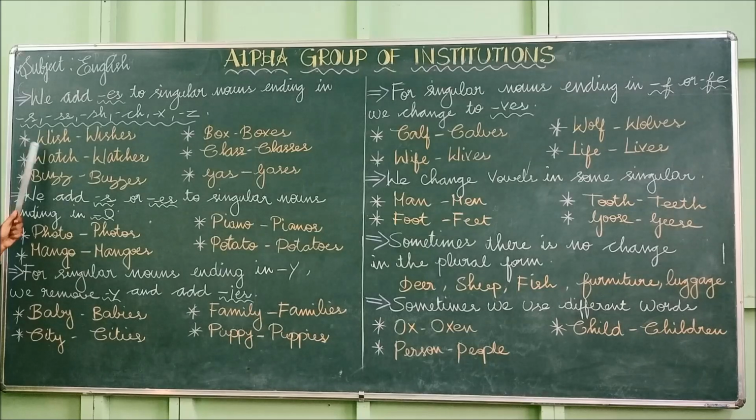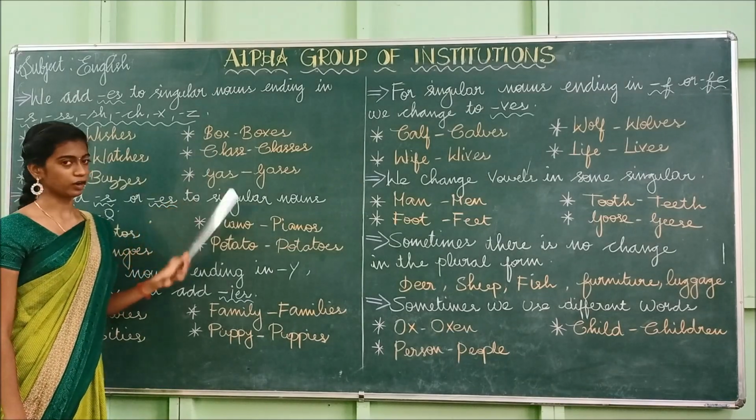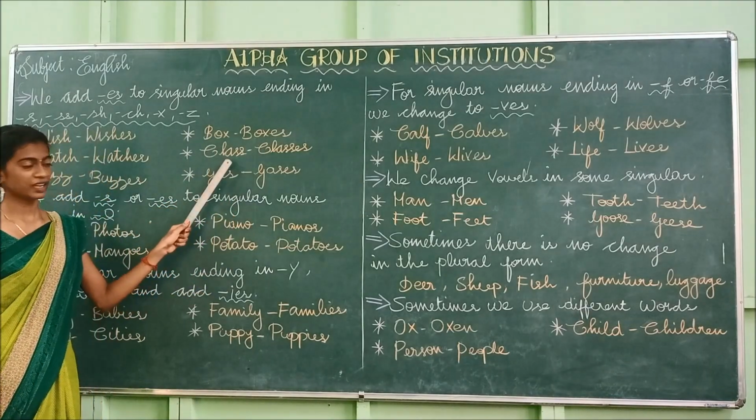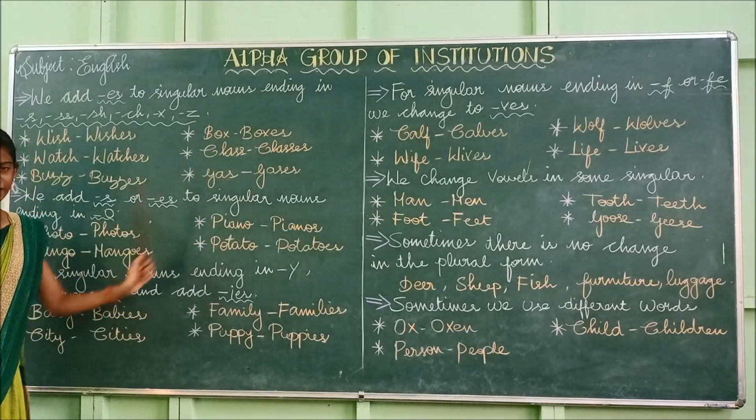Okay, so let us see the examples. Wish, wishes, watch, watches, bus, buses, box, boxes, class, classes, gas, gases.